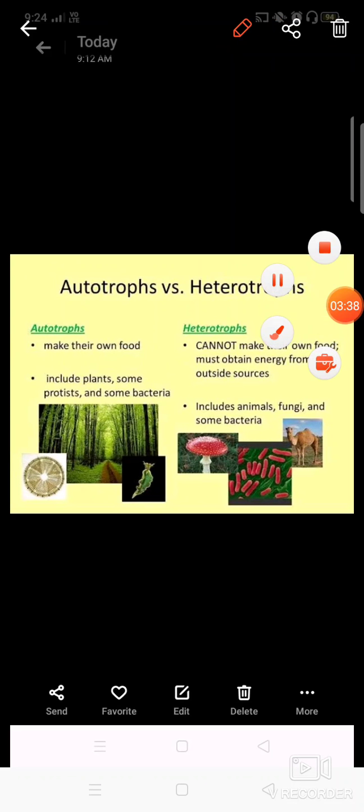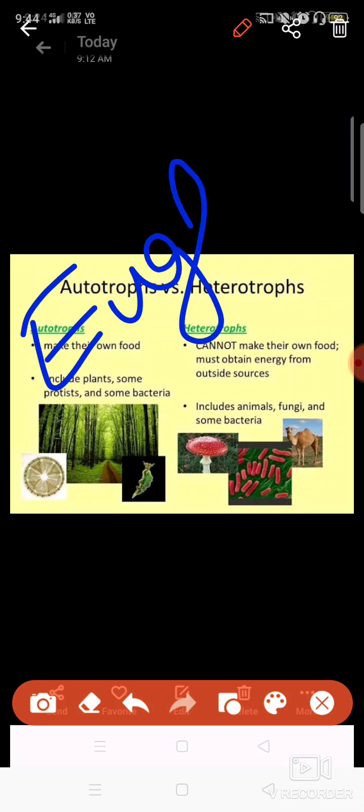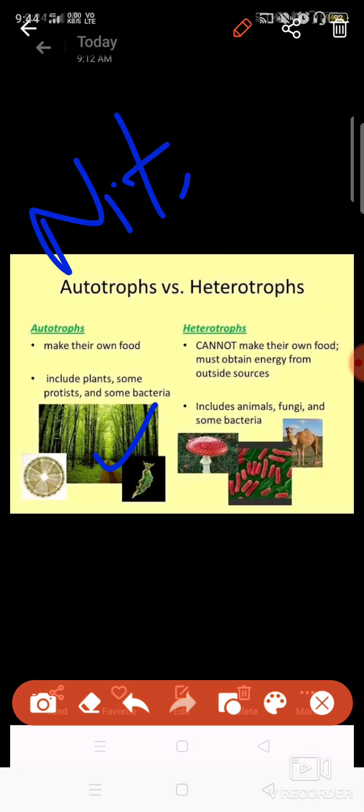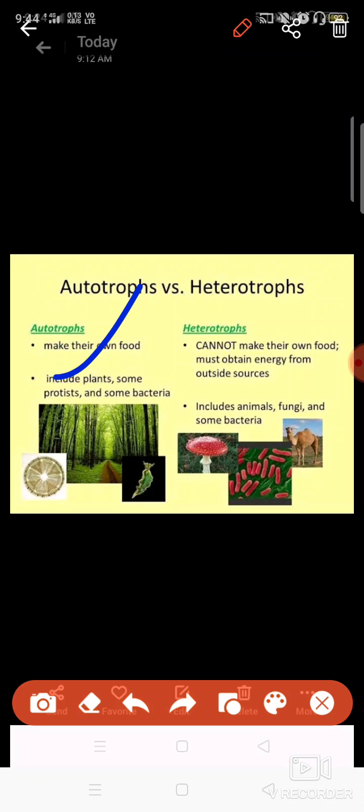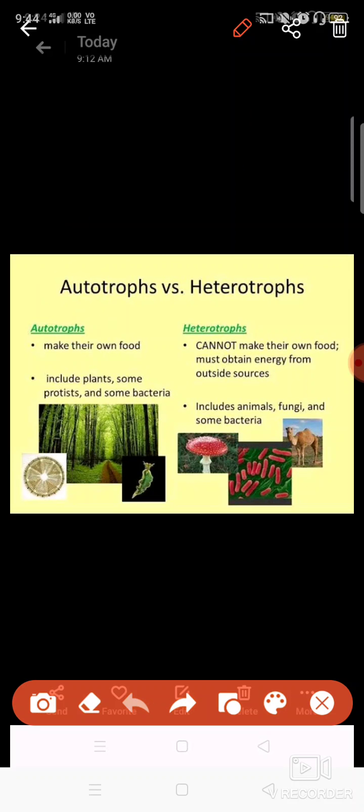Let us see some examples of autotrophic and heterotrophic nutrition. Some protists like euglena. Euglena is a protozoan which can prepare its own food. It has chlorophyll. And some bacteria, like nitrobacter and sulfur bacteria, can prepare their own food with the help of chemicals like sulfur and nitrogen compounds. All plants are included in this group. All plants can synthesize their own food. Algae is another example which can synthesize its food, so it is also an autotroph.